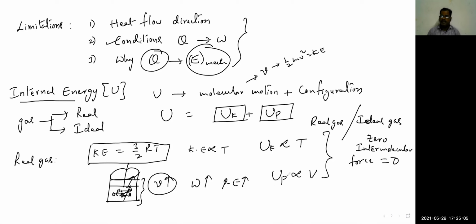If intermolecular forces are assumed as 0, then the potential energy is 0. Then only kinetic energy exists here in ideal gases. So the total internal energy of the system is because of only kinetic energy, not potential energy. That means total internal energy is nothing but internal kinetic energy in the ideal gas case.